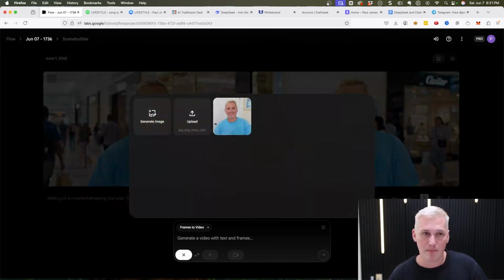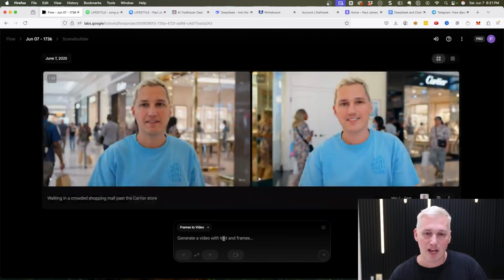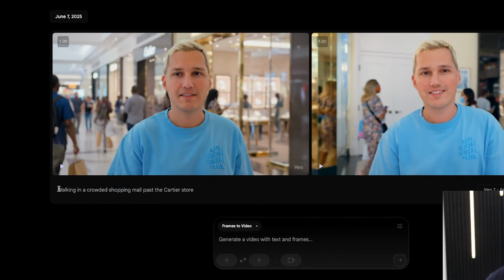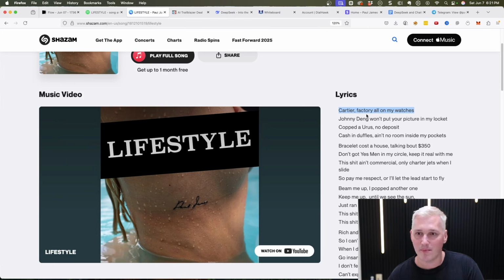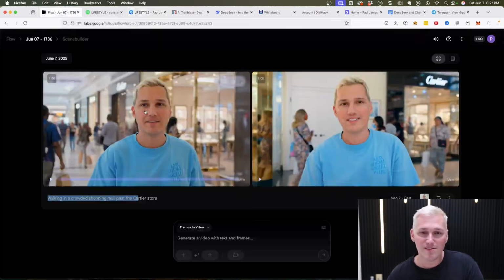Well, this is Flow, remember, it's the same thing, but it uses Veo 3, and Flow is like a scene builder. So you'll see how we use this together right now. And this is the prompt I gave it: walking in a crowded shopping mall past the Cartier store. Because remember, the line of the song is Cartier Factory all on my watches. So this is what it came out with.